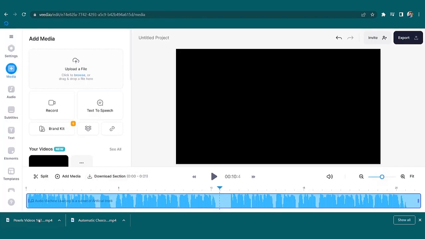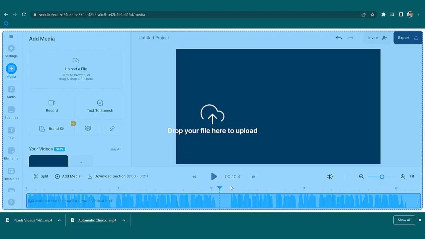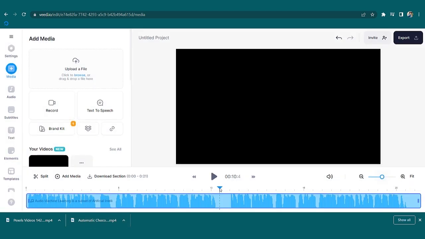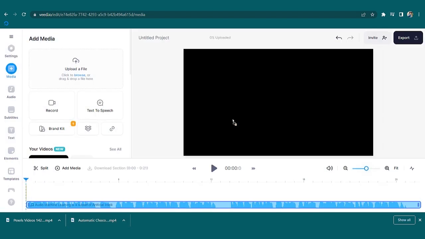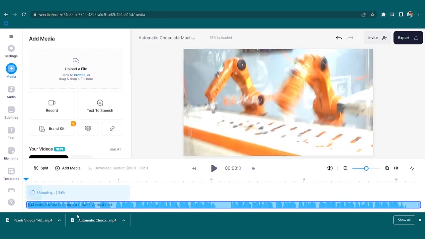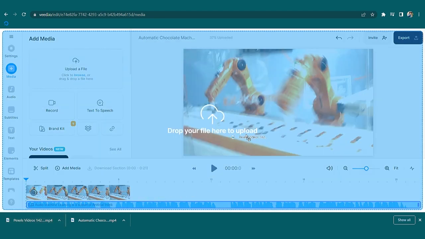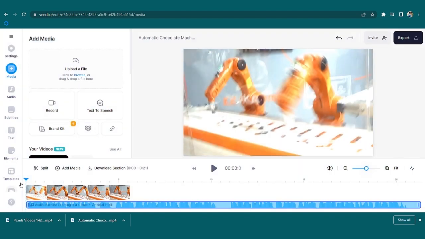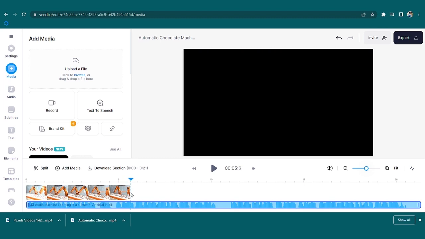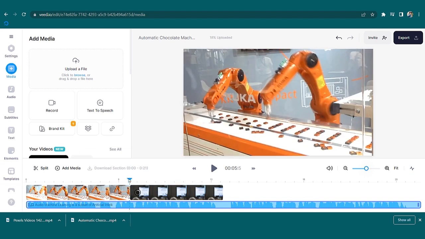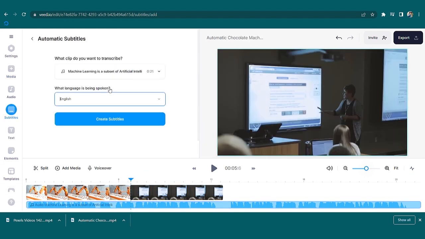Now go back to your Veed. And this is going to be very simple process. Just click, drag it to the canvas and drop here. Okay, just try and do that. Drag and drop. Look how it's working now. I'm taking the second video also and dropping it there.